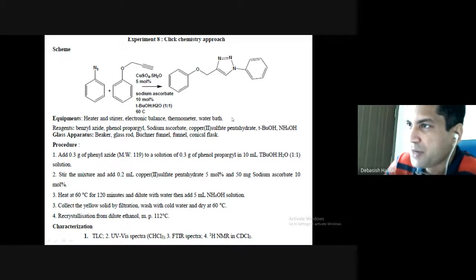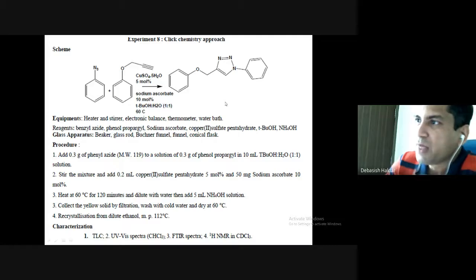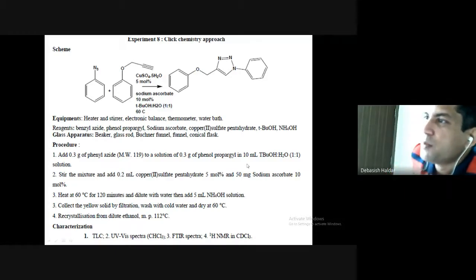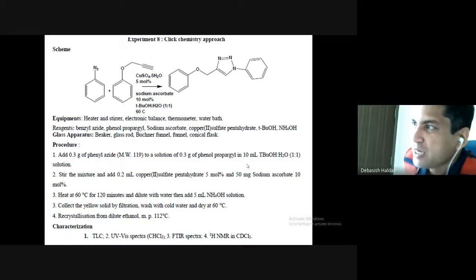Very simple, but very robust. You can couple any part, any big functional group on both sides using this approach. The reagents we need for this particular reaction are benzyl azide and phenol propargyl, where obviously the unsaturated triple bond is, and then sodium ascorbate, copper sulfate pentahydrate, and tertiary butanol.